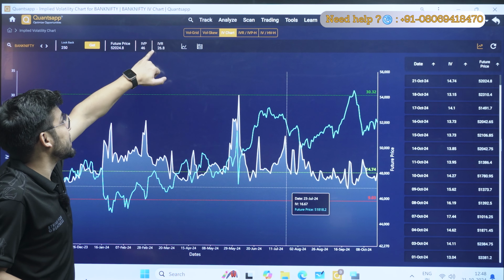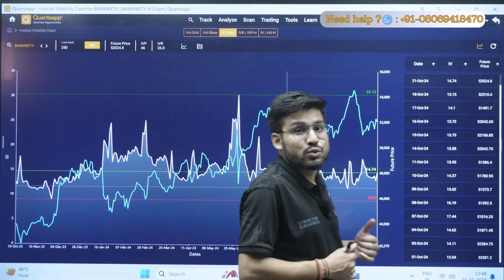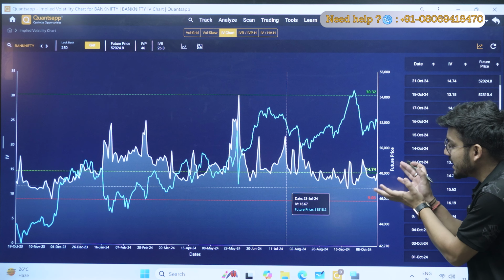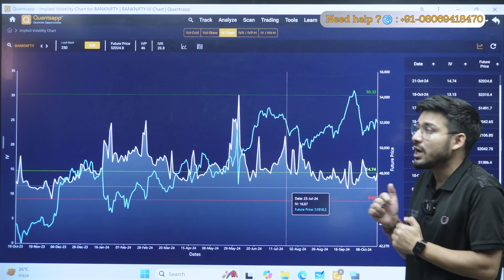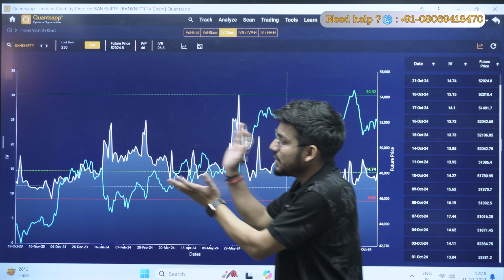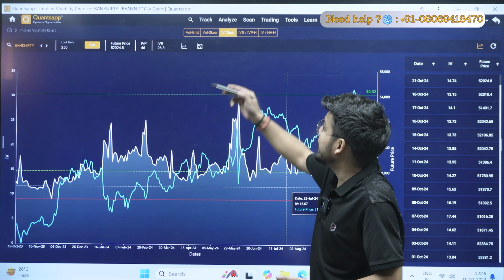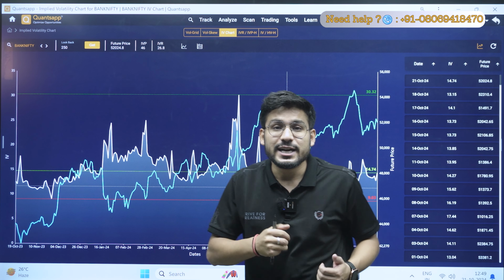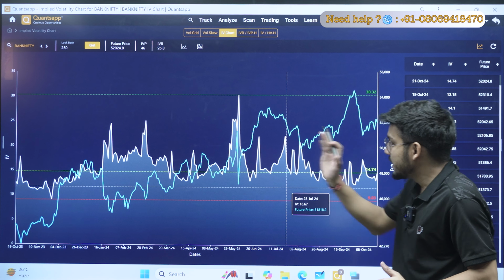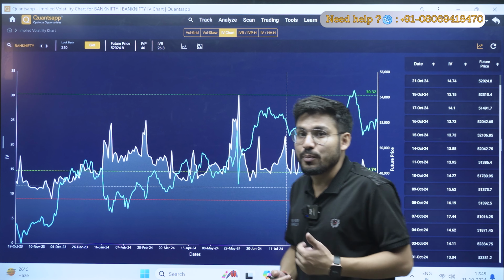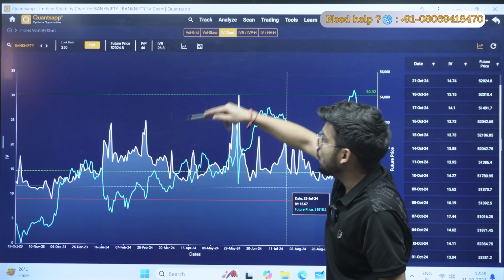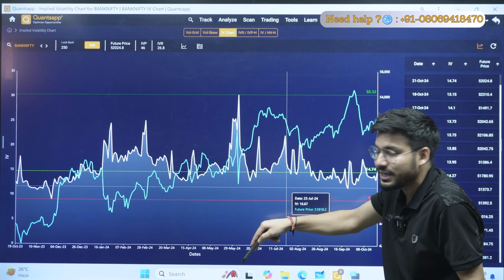Now this is my IV. You can see there is a section of IVR that shows you the implied volatility ranking. It means the volatility that is currently 14.74, how much does it rank if we compare it with the previous market? It is ranking 26.8. It means currently my IV is low as compared to the previous market. I know that IV is also mean reverting. It means it will also move in a range. It will never go above that range or below that range.